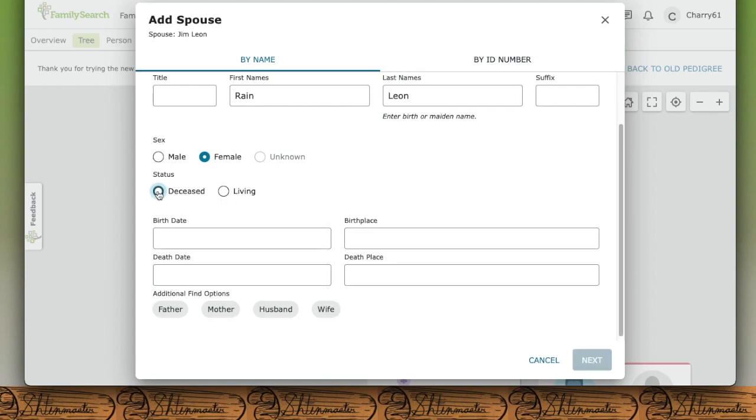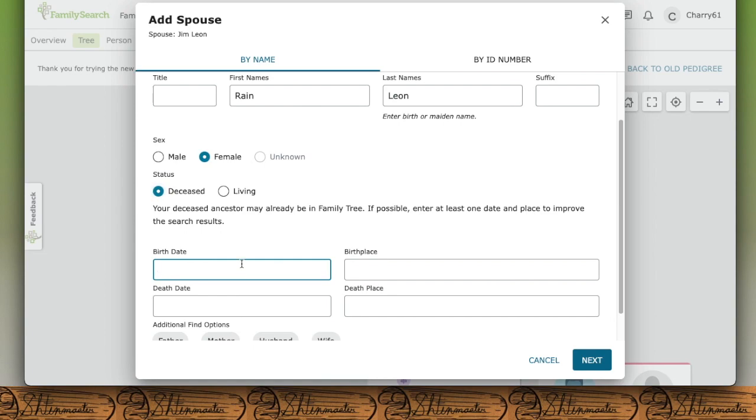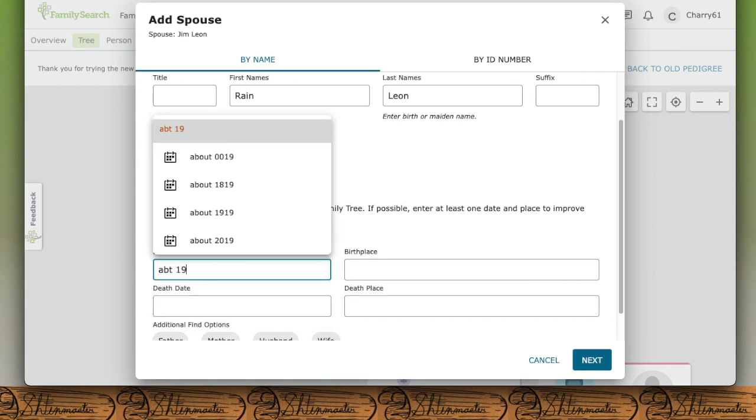She is deceased. I don't know when she was born, but I'm going to say around the time of Jim. So I'm going to say ABT, which is the short term for about. I'm going to write in 1940.